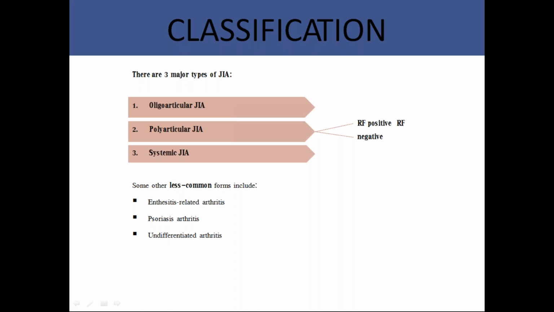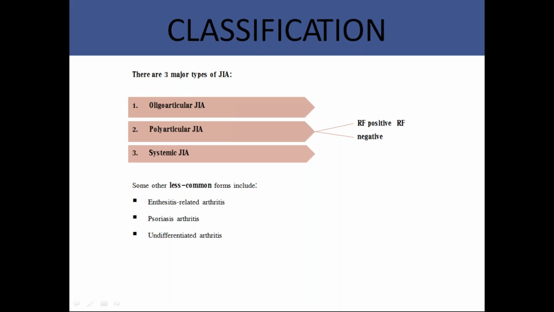Coming to the types of arthritis, these are the major classification. The International League of Associations for Rheumatology classified juvenile arthritis into specific entities. These are oligoarticular juvenile idiopathic arthritis and polyarticular juvenile idiopathic arthritis. In that group, it includes two more things: rheumatoid factor positive juvenile idiopathic arthritis, and rheumatoid factor negative juvenile idiopathic arthritis.